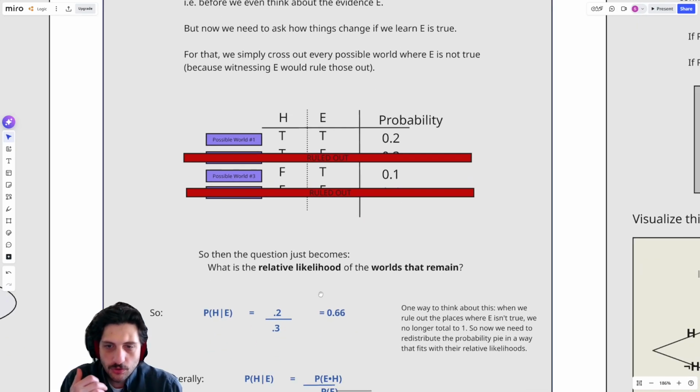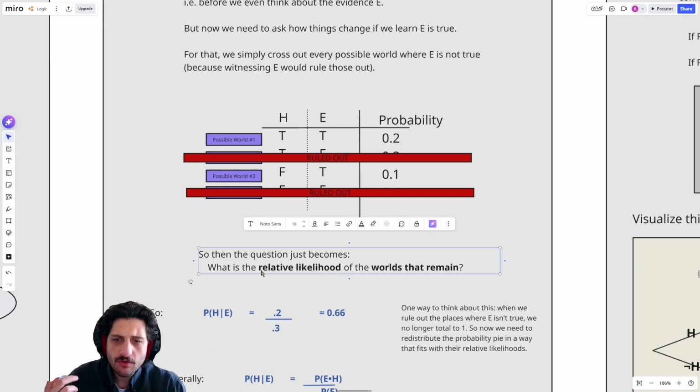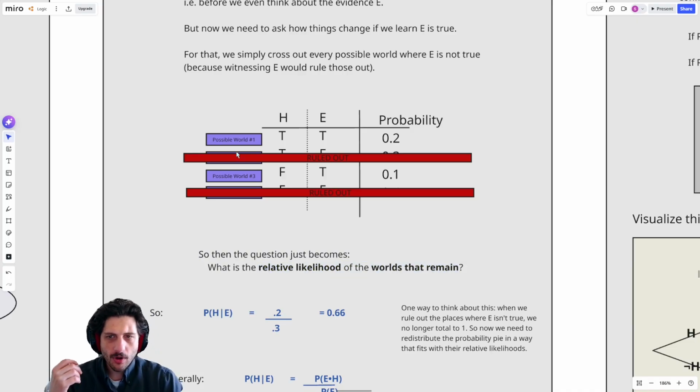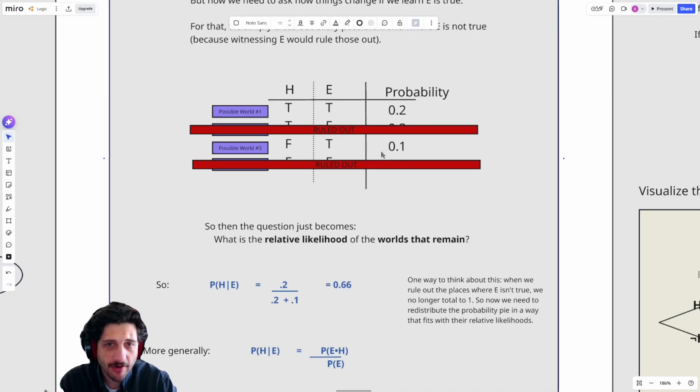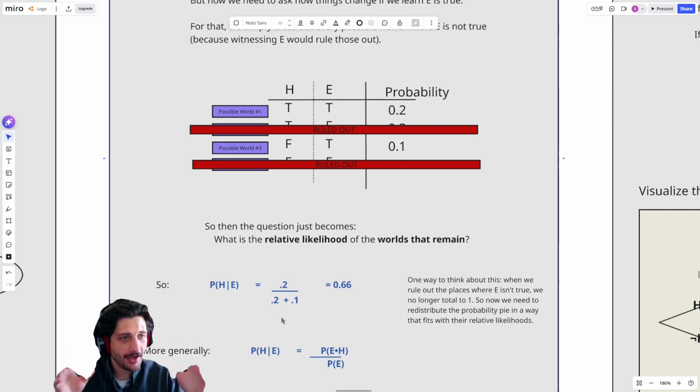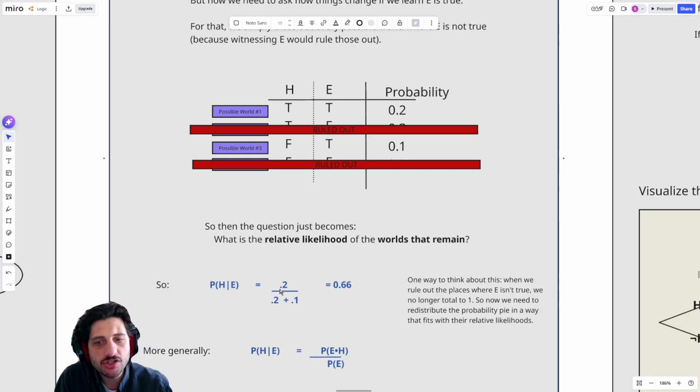And then all that we're going to do then is we're just going to ask, okay, what's the relative likelihood of the worlds that remain? So we know that we could only end up in world 1 or world 3. But we know it's not a 50-50. We know there's a greater chance of ending up in world 1 than of ending up in world 3. How much greater of a chance? To do this, we just take the ratio, right? We consider what's the total amount of probability that's left over, and how much of that belongs to world 1, or how much of that belongs to world 3.